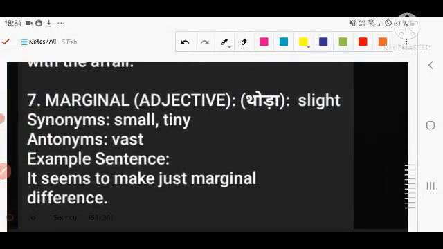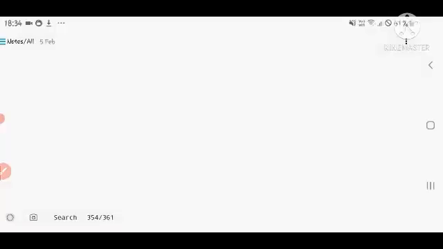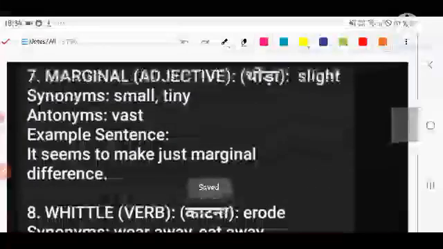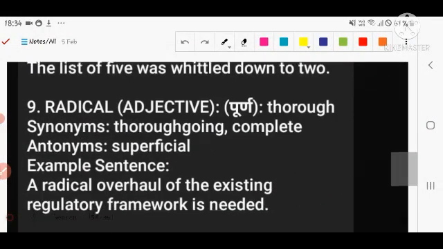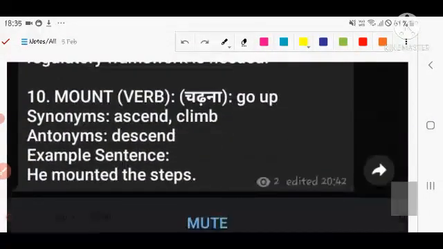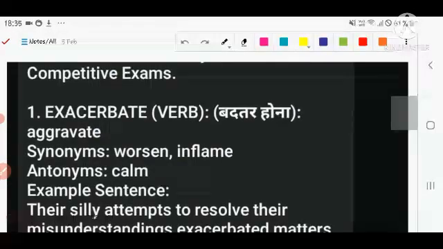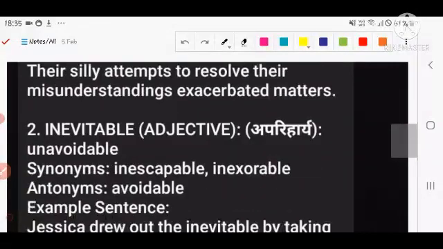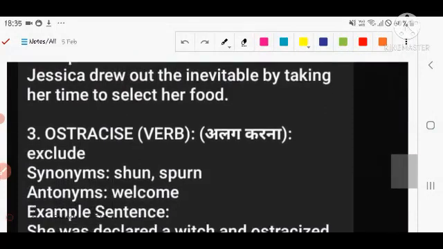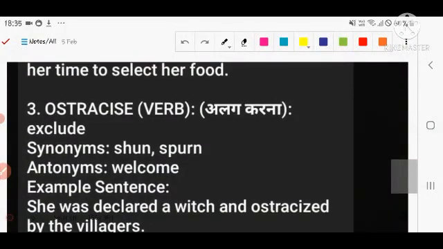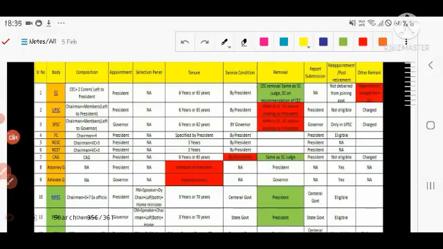Next is marginal. Marginal is slight, small, tiny, and you can see its use here. Erode is a type of wearing away, eating away. Next, radical, complete. Next, mount, go up. And exaggerate, worsen, inflame. Inevitable is unavoidable; synonyms are inescapable and inexorable. Next, ostracize is to shun or exclude. Next, the credibility issue, I already talked about this word.